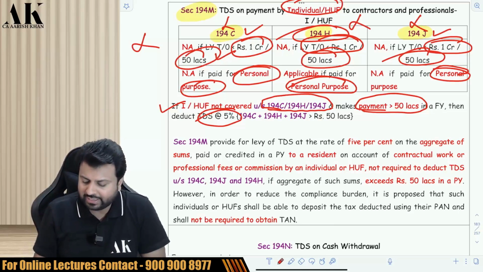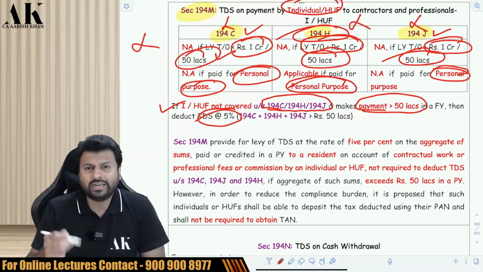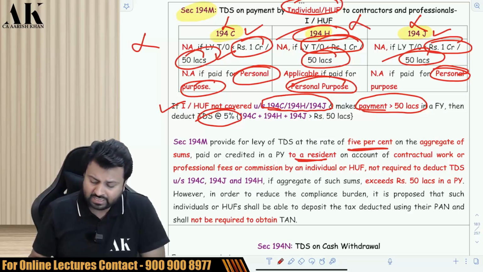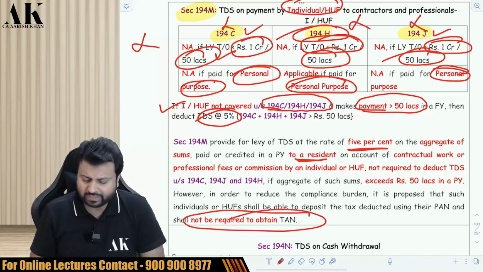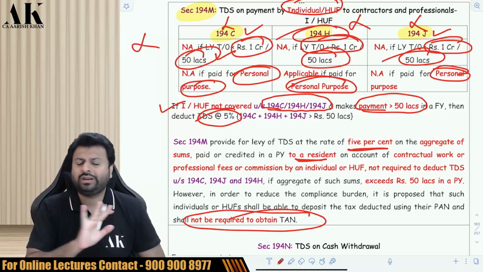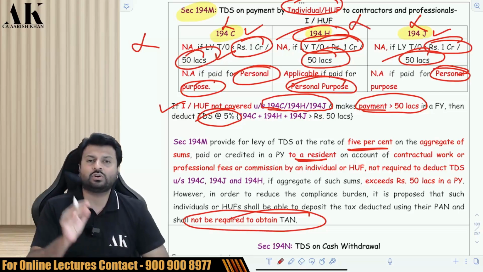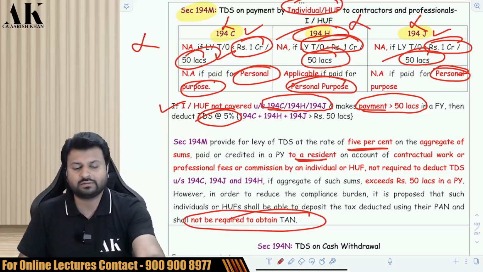Sir, who will deduct TDS? I will deduct TDS. Who is the deductee? Deductee is a resident person. You will deduct TDS at the rate of 5%. Okay. Here also, there is no need to obtain any kind of TAN. No TAN is required under this section also. There is a complete relaxation given here also from obtaining TAN. You can check it over here.